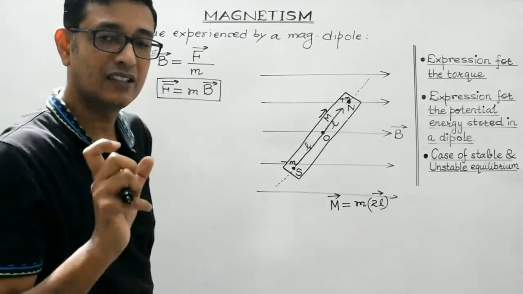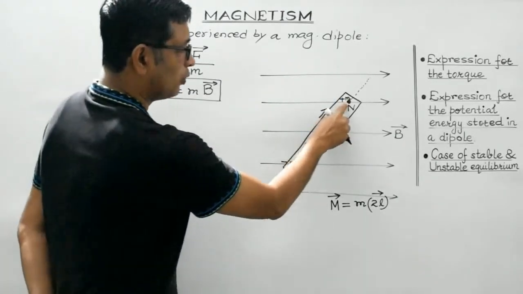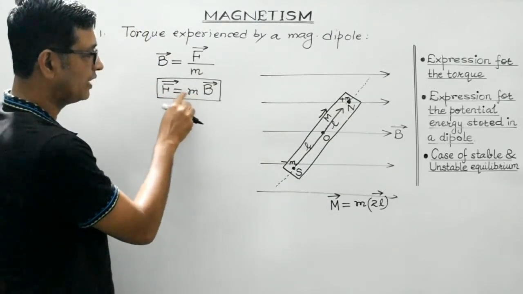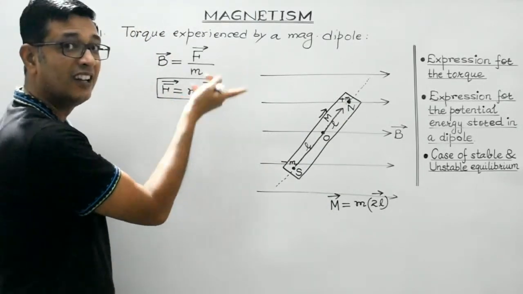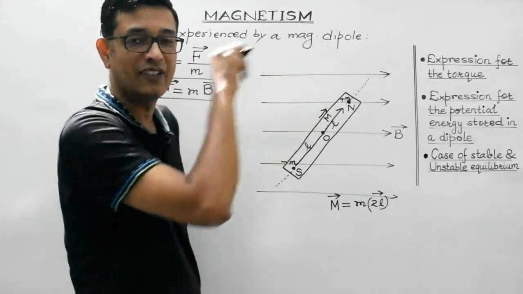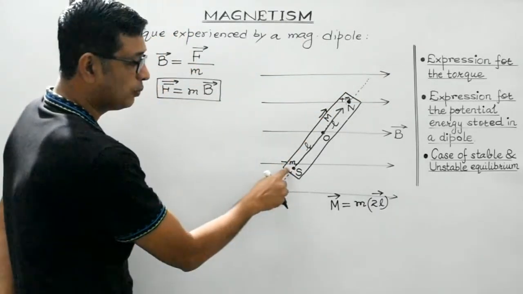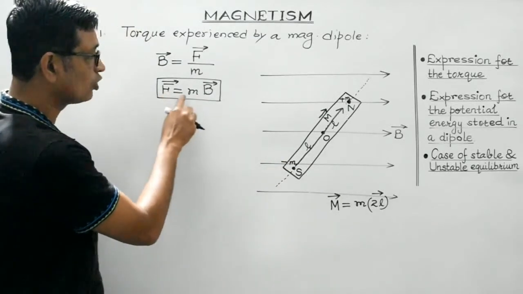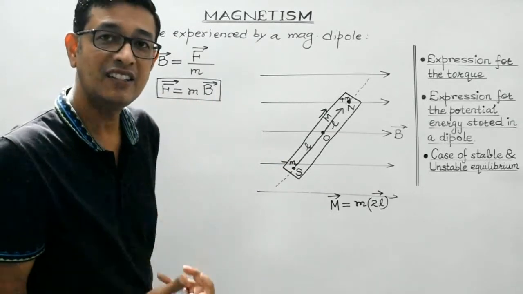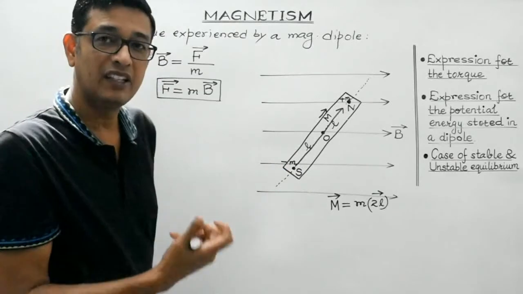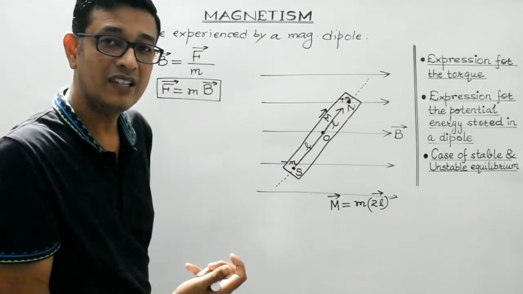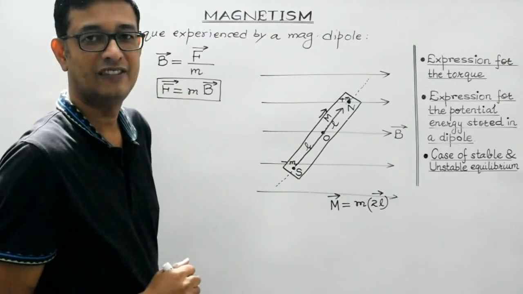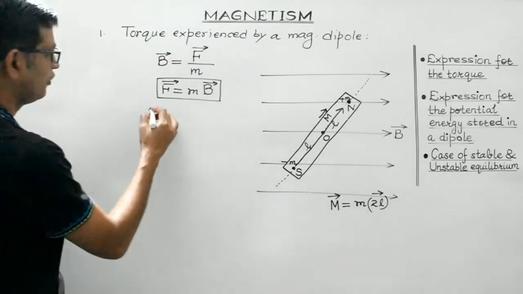The point I am making is, students, the north pole is plus m, so it will experience a force mB along the direction of the magnetic field. While for the south pole, its nature is opposite, minus m. So for the south pole, F equals minus mB, which suggests that the south pole will experience a force mB in a direction opposite to that of the magnetic field. Clear, students?